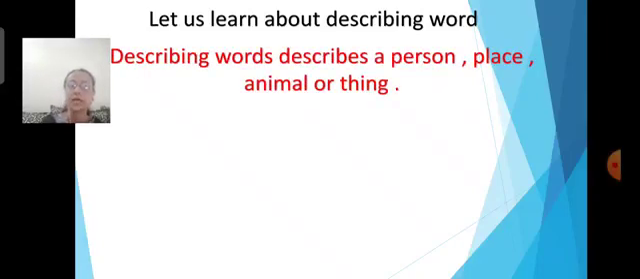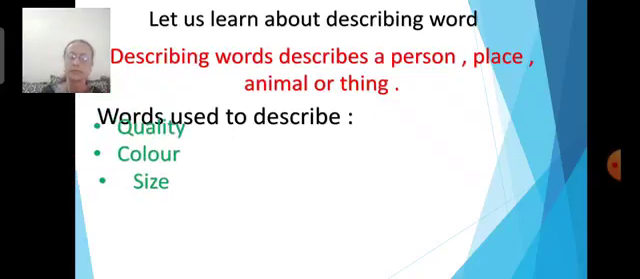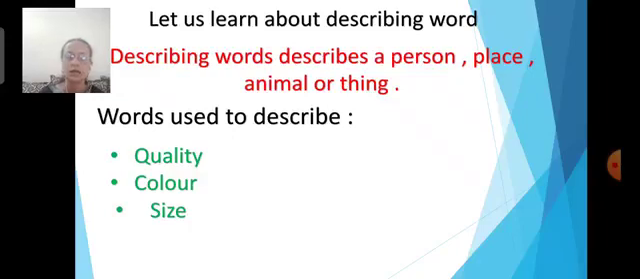Describing words describe a person, place, animal or thing. Person, place, animal, or there are so many things like pencil, eraser, compass box, your books. Those are the things. Correct, children? So, you have to see those things and you are going to describe those person, place, animal or thing. Like example I'll tell you. Now, words used to describe. What are the words used to describe? Quality, color, size.